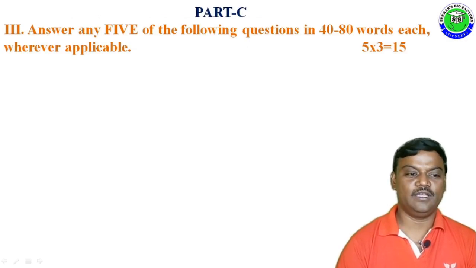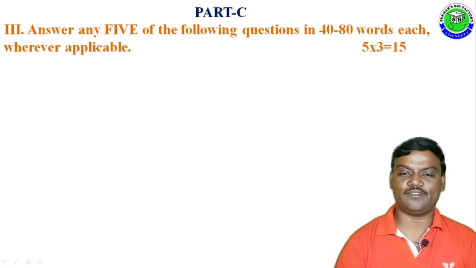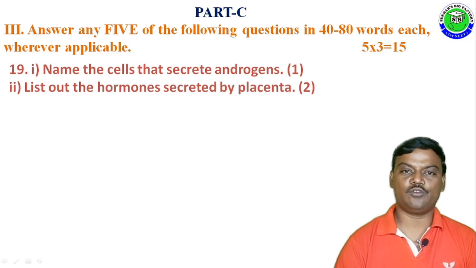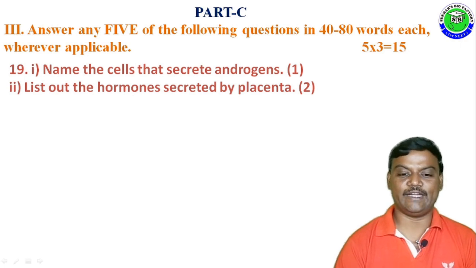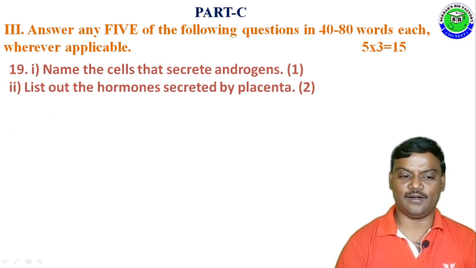Part C, Roman number 3. Answer any 5 of the following questions in 40 to 80 words each wherever applicable. 5 into 3, 15 marks. Question number 19. Name the cells that secrete androgen, for 1 mark. List out the hormones secreted by placenta, for 2 marks.